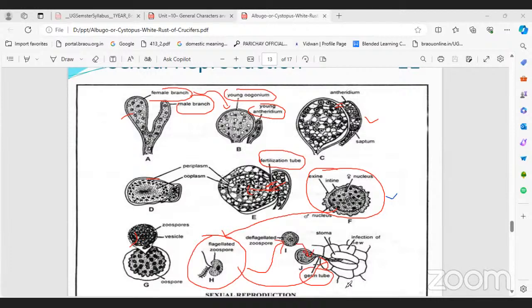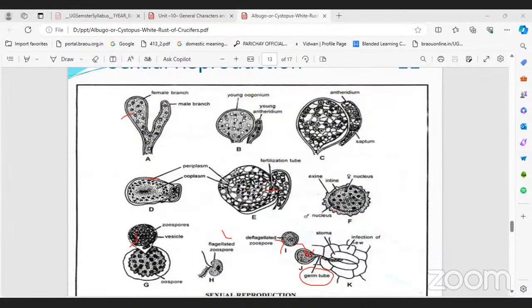From the germ tube, what is developed? It germinates into mycelium. From the mycelium, what are developed? The sporangiophore and sporangium. Right. In asexual reproduction, only the sporangiophore and sporangium are developed. In sexual reproduction, on the same mycelium, the oogonium and antheridium are developed. That's it. This is called the life cycle. Is it clear? Any doubt in this? Yes, sir.